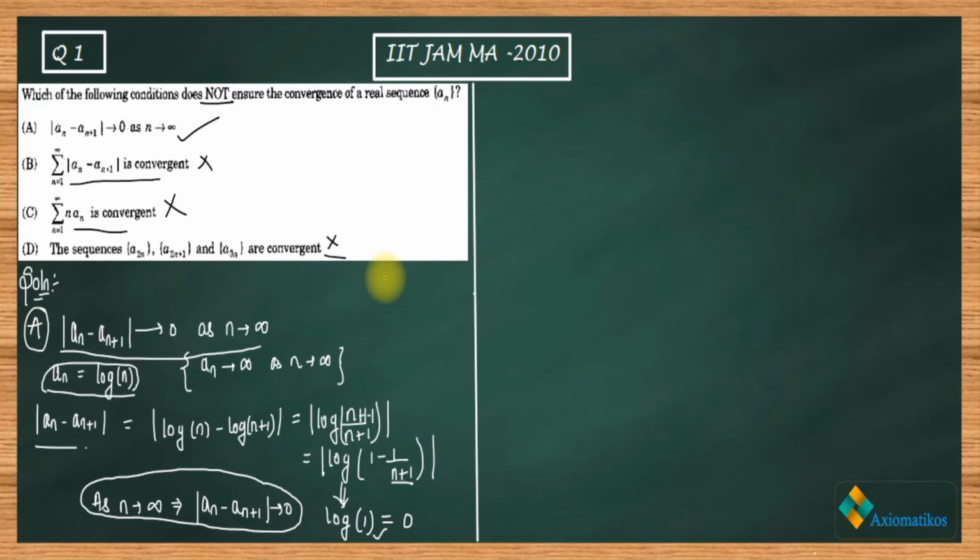So now the important and the informational part of the video comes. Now we have to prove that B will ensure convergence, C will ensure convergence and D will ensure convergence, right? So now let me prove them one by one here. Okay, so I am proving my B option. What I have to prove is that if this thing, an minus an plus 1, is convergent, then I have to show that an is convergent, right?